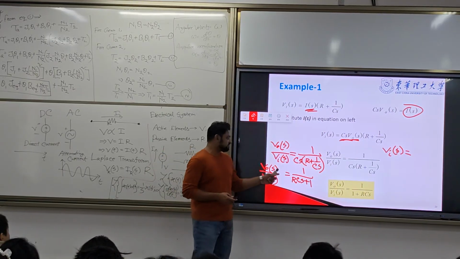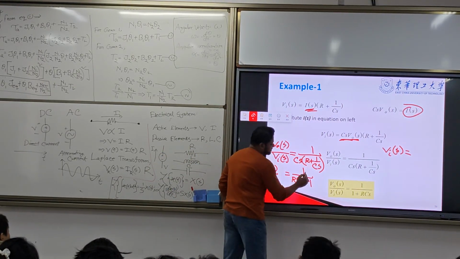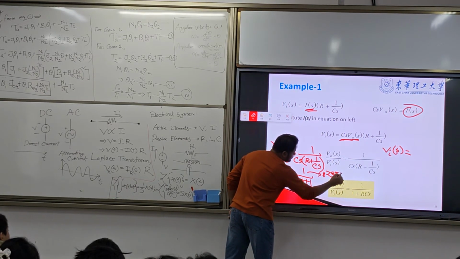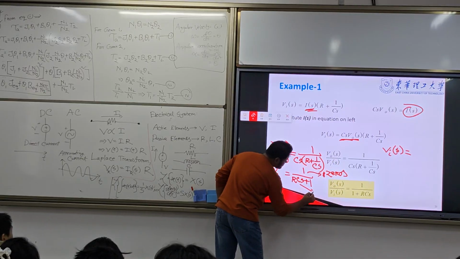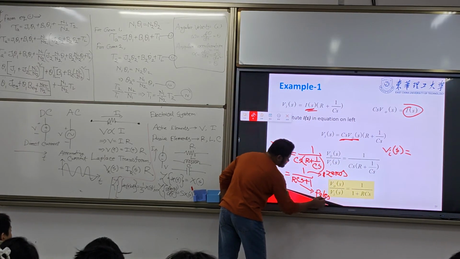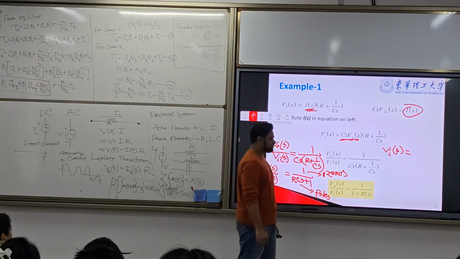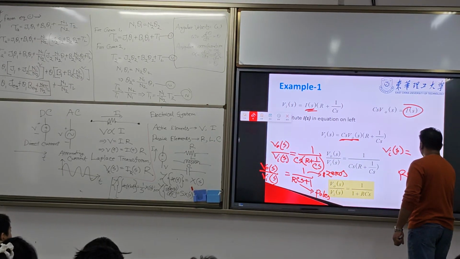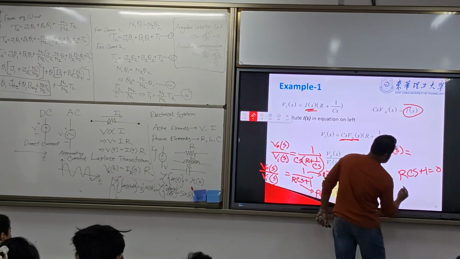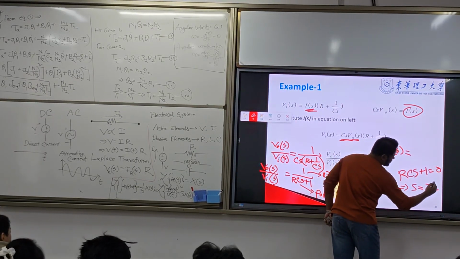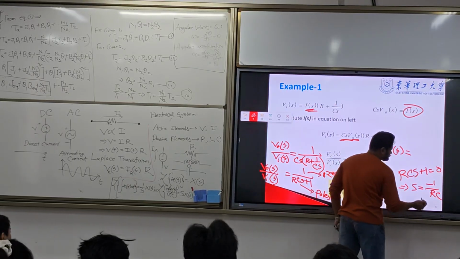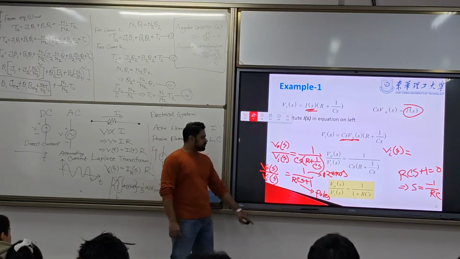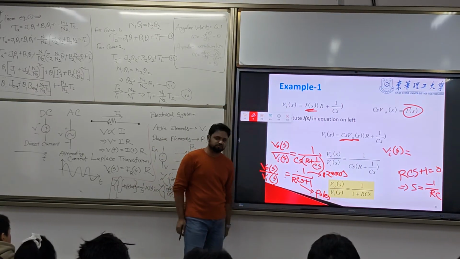So how do you find out the poles? RCs plus 1 equal to 0, so s equal to minus 1 by RC. We don't have any s term in the numerator, so there are no zeros.